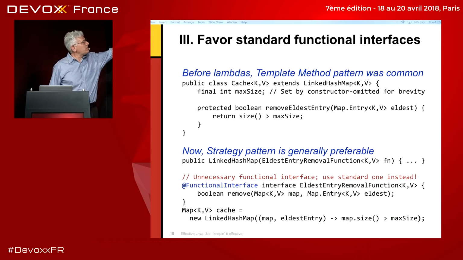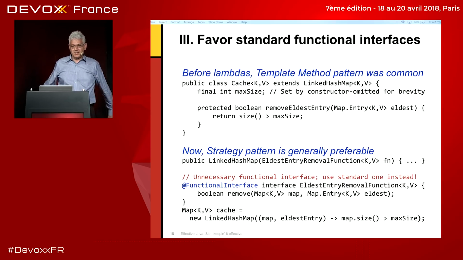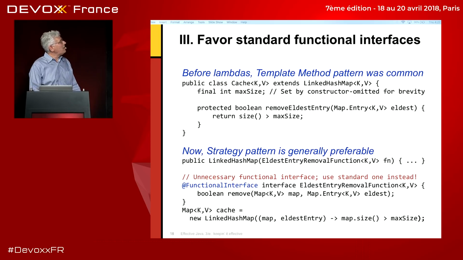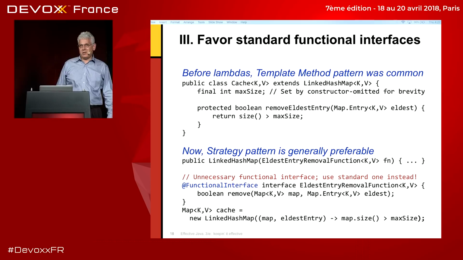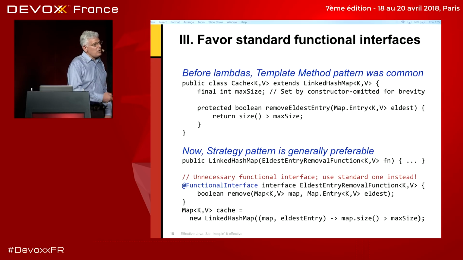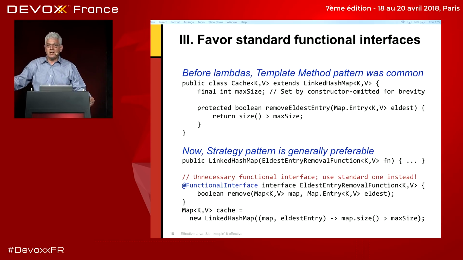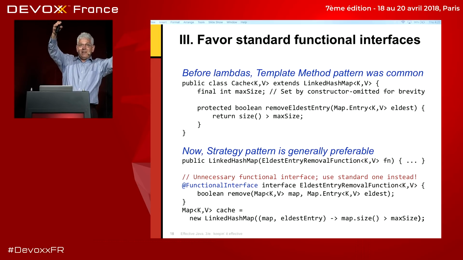All right, third part of the talk, 3 out of 5, favor the standard functional interfaces. And I'm going to kind of motivate this with a little example. So before we had lambdas, the template method pattern from the Gang of 4 Patterns book was a fairly common way of doing things, where if you had a class whose behavior was parameterized on one or more functions, the way you did it was you took the class and you extended it, and you overrode the functions that would change the behaviors.